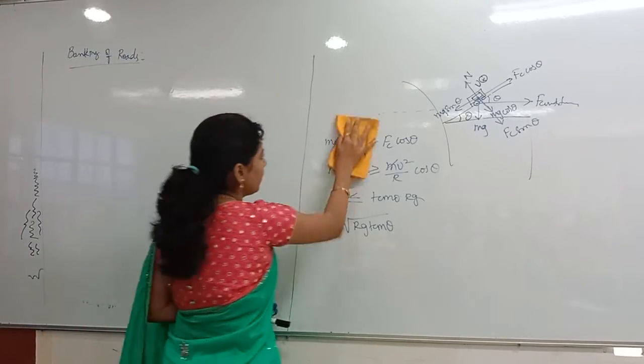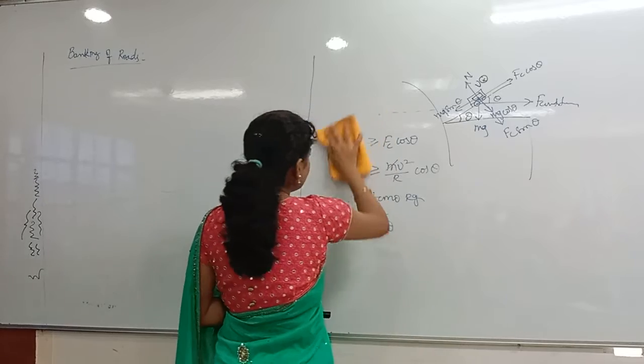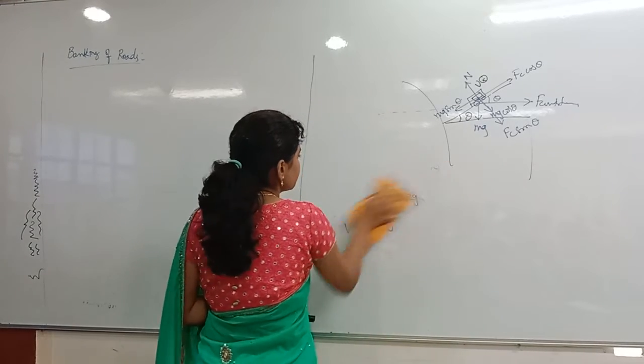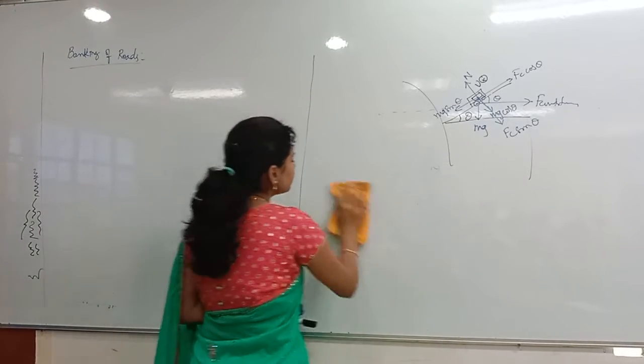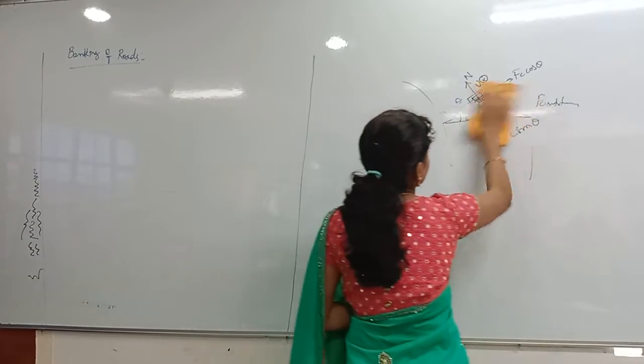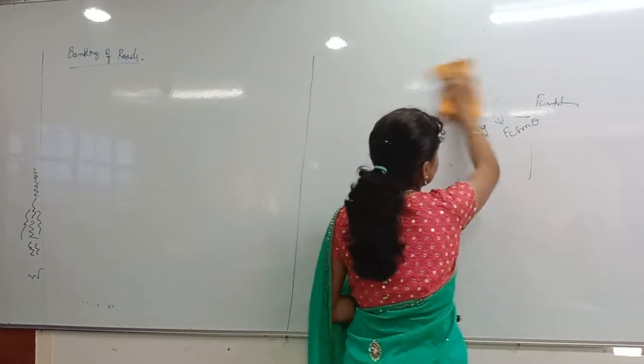Next heading: banked road with friction.